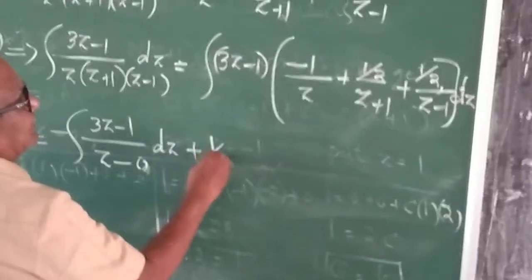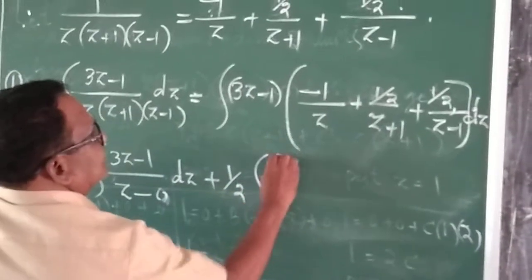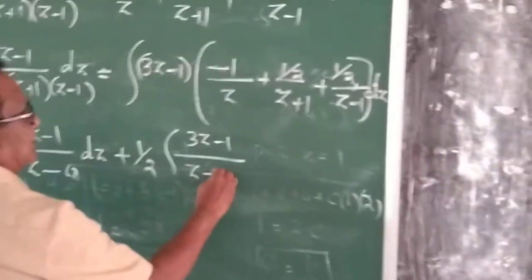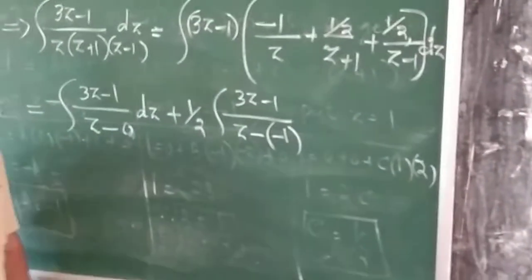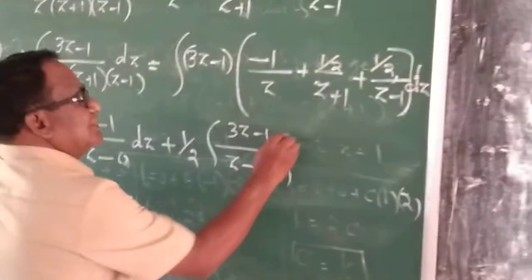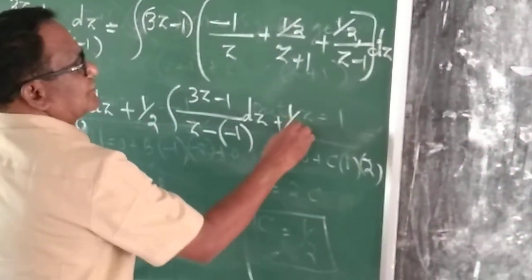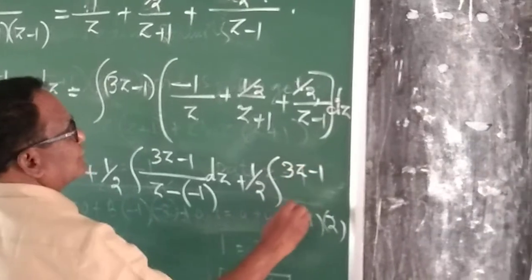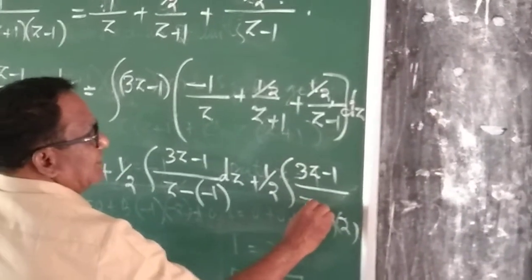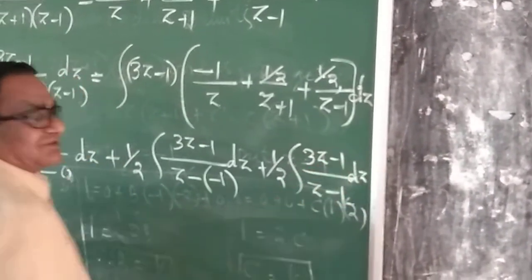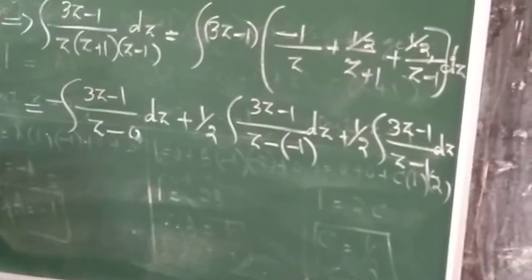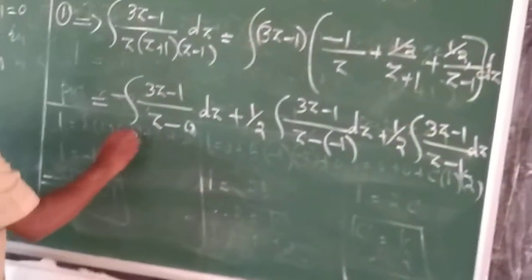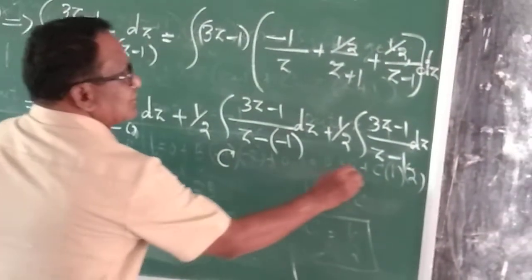Next plus half constant can be written outside. 3z minus 1 divided by z plus 1 may be written as z minus of minus 1 into dz. Next plus this half constant can be written outside. Integration of 3z minus 1 divided by z minus 1 into dz. Now I can apply Cauchy's integral formula for each integral here. This is over c. This is over c. This is over c.